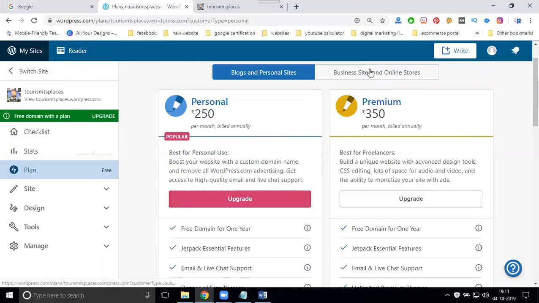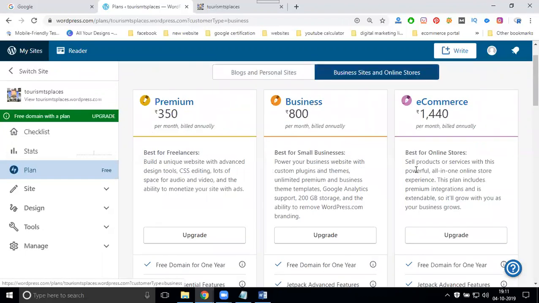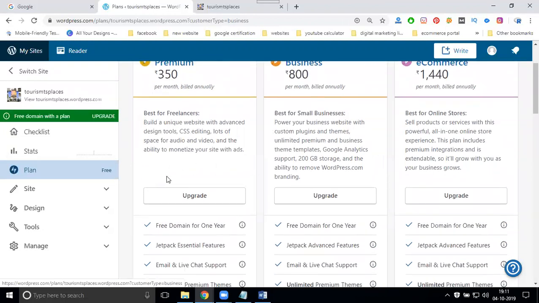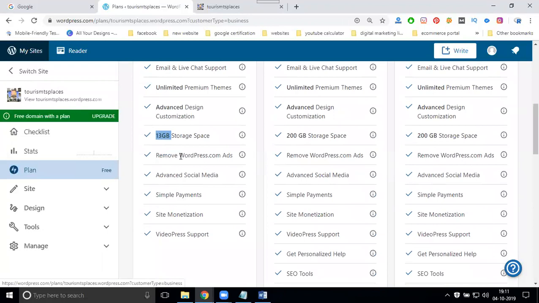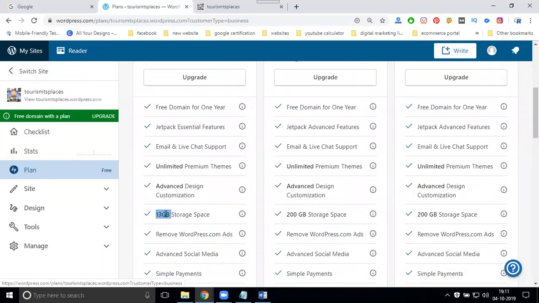So which is better, out of the options? Premium, business and e-commerce. You can have it as a premium. How much space will be free? 30 GB space will be free.